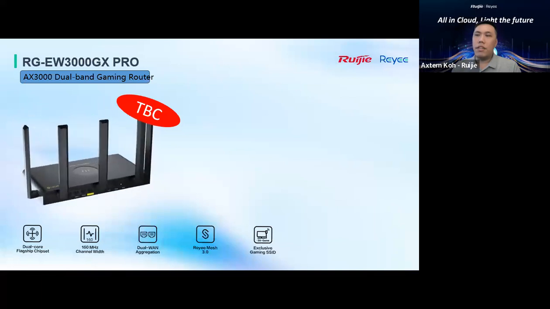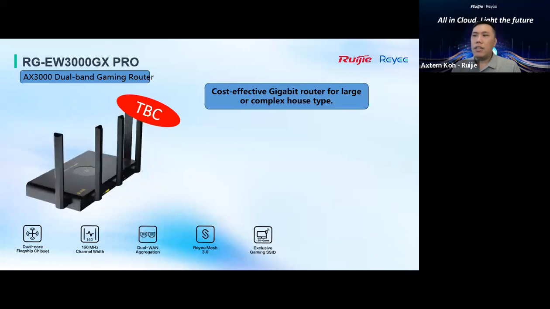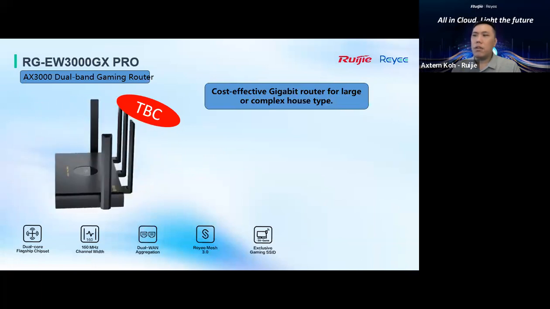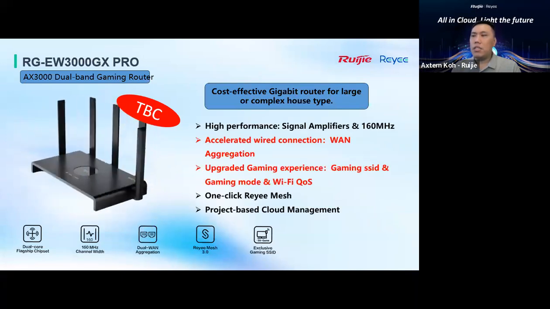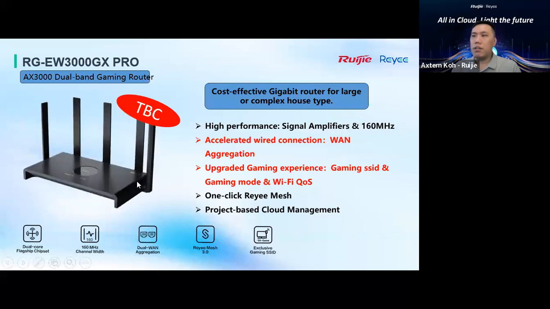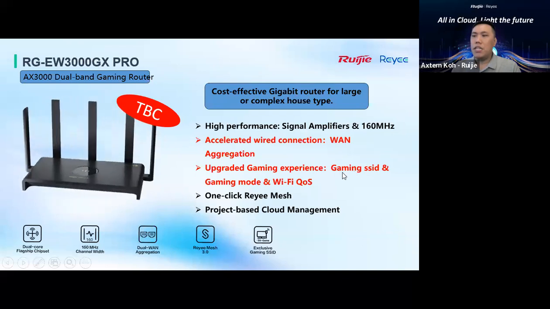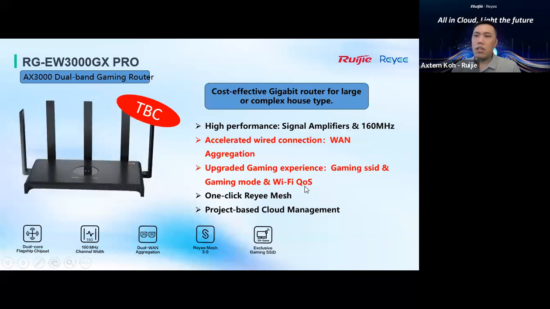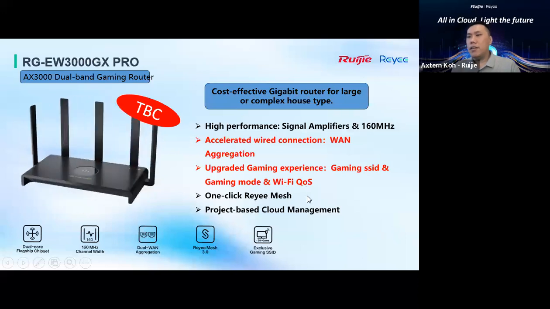This is one of the RS-3000 dual band gaming routers. They're very cost effective, giving you a gigabit router for large or complex scenarios, and you can see that this can work at 160 megahertz. For this gaming router, they also built in a special gaming SSID with QoS. They will prioritize your gaming traffic to go through first, compared with normal traffic.